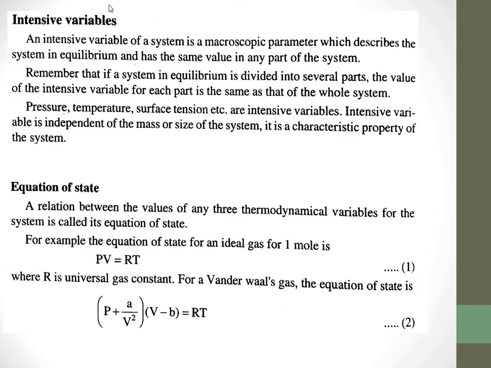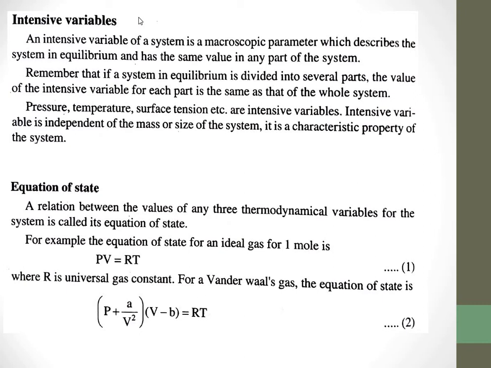So what are intensive variables? Intensive variables of a system are macroscopic parameters which describe the system in equilibrium, and their value is the same in all parts of the system. When we divide the system into equal parts, the value of an intensive variable will be the same. So it will not depend upon the matter present.